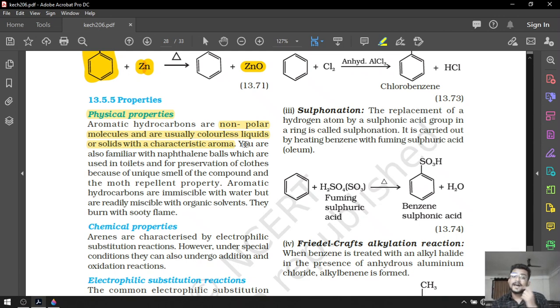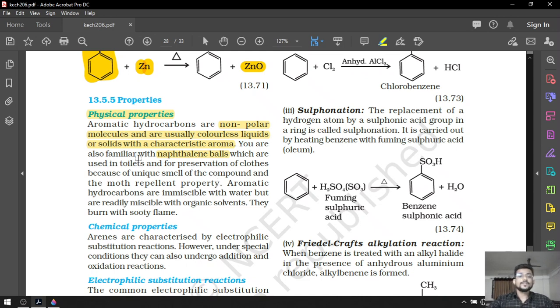They are colorless, liquid or solid, plus every single aromatic compound has a characteristic smell. Every single aromatic compound has its own smell. You are also familiar with naphthalene balls, the white balls we use at home, that we put between our clothes and in the toilets so that insects do not harm clothes or toilets do not smell bad.